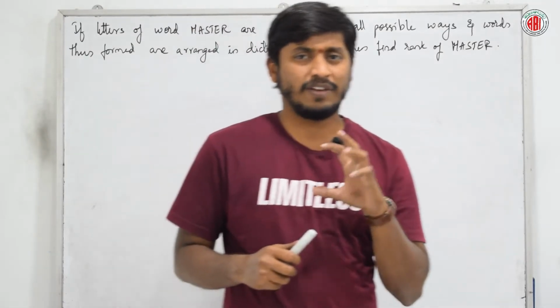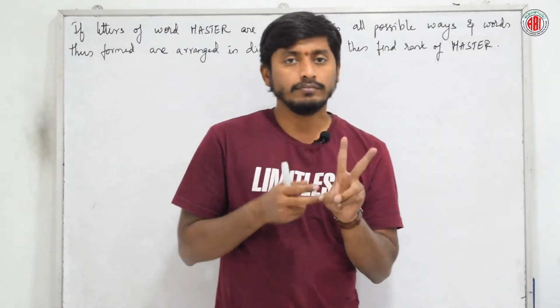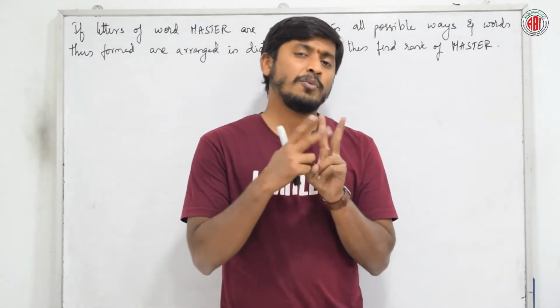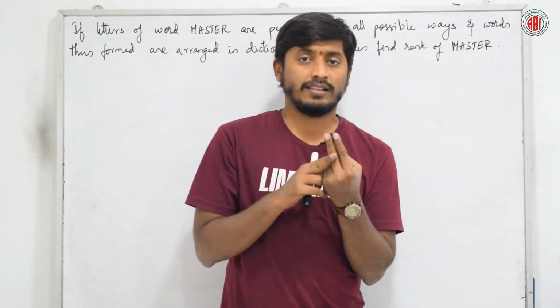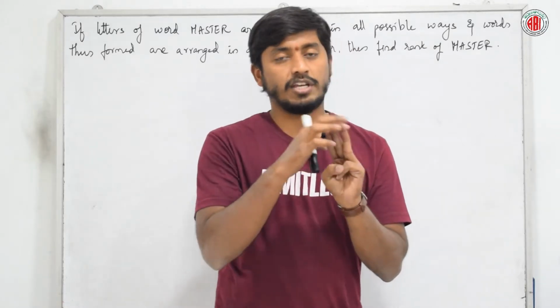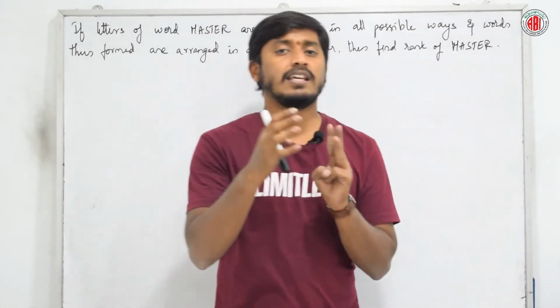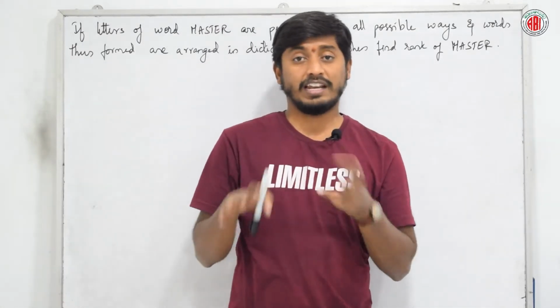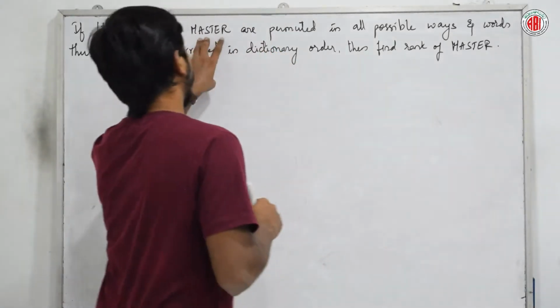This kind of games you would have played. For example, let us say AN. How many ways can I arrange? Either AN or NA, right? Anything more than that? No, right? Fine. If I say THE, we can arrange HTE, EHT or something like that. So, how do we do this for this kind of words?